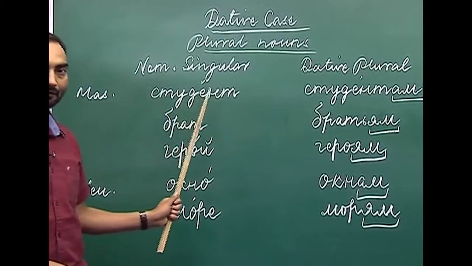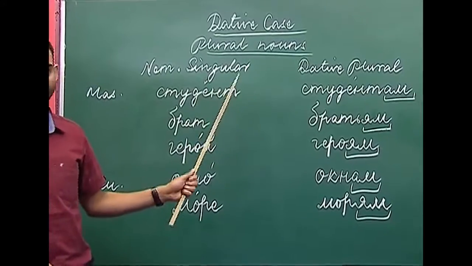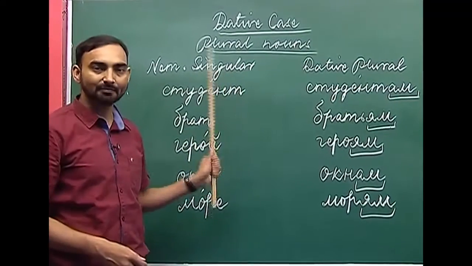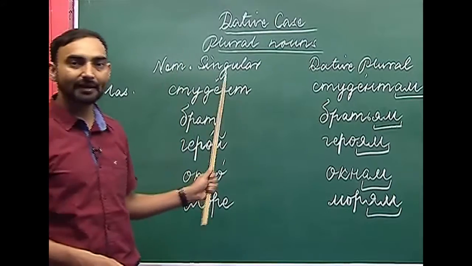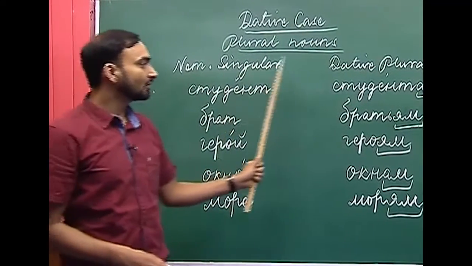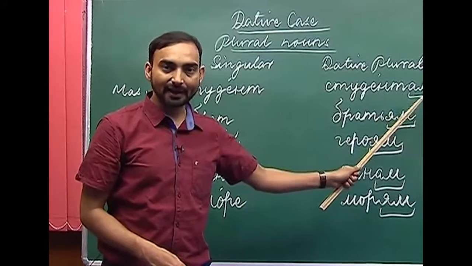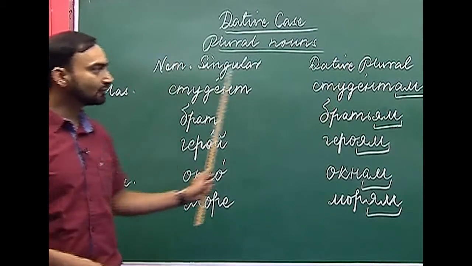The first noun I have written is student. Student ends with a hard consonant. So, it is a hard ending masculine noun. So, what happens when we have a hard ending consonant noun? We add am at the end to get its dative plural. Student, studentam.